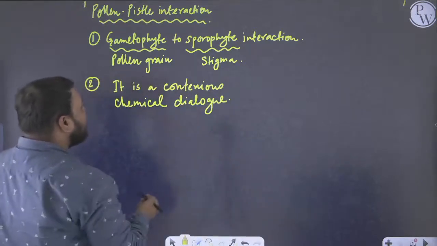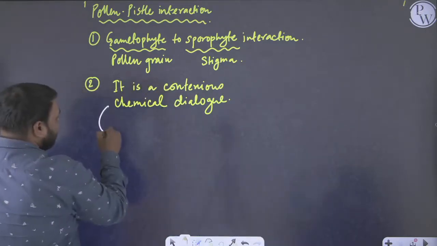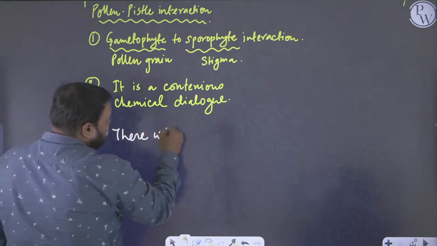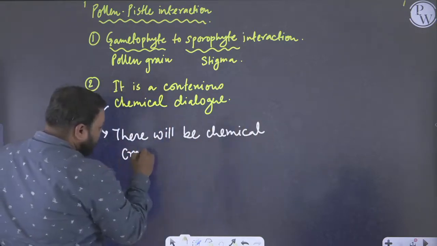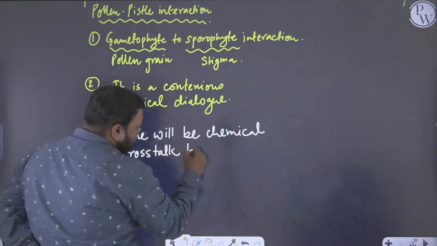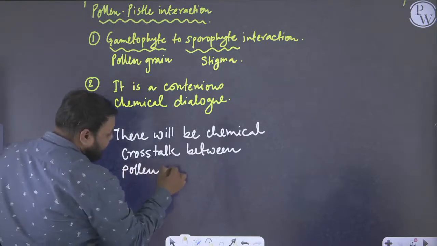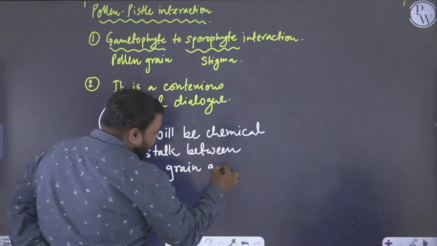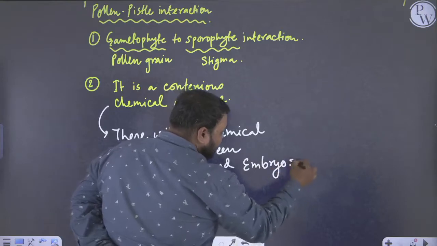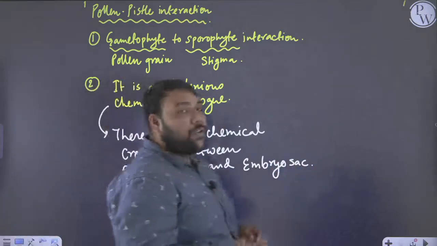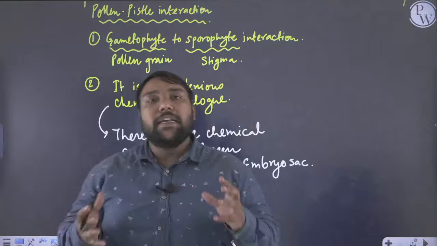So it is a continuous chemical dialogue, which means there will be chemical crosstalk between pollen grain and embryo sac, right?